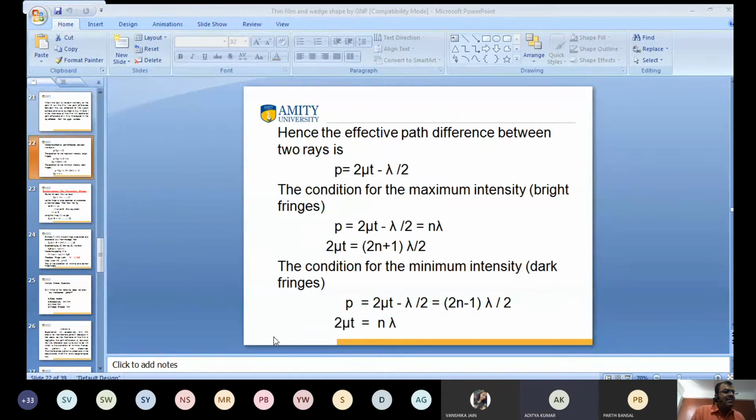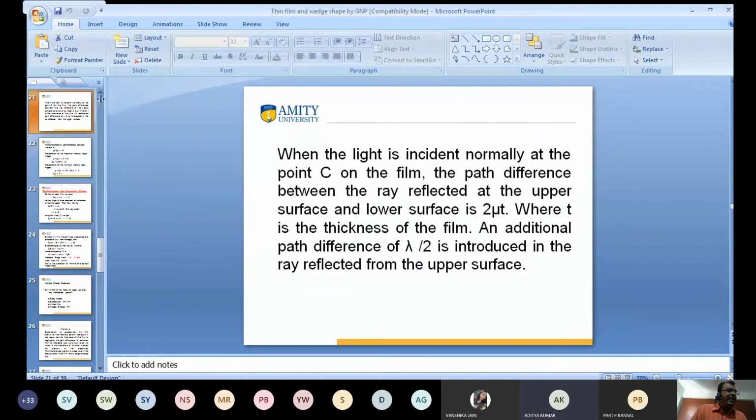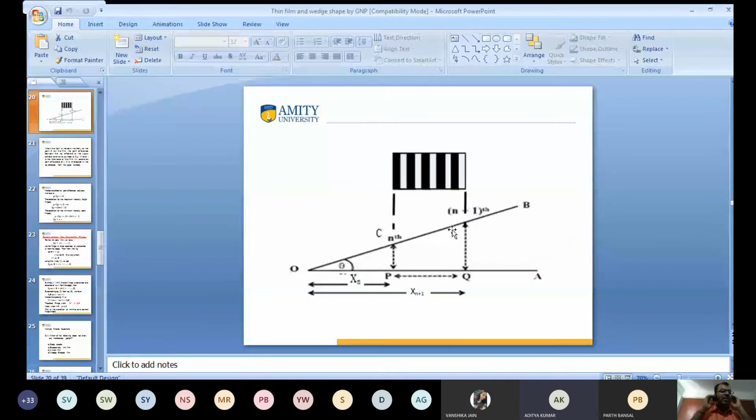And for minima in intensity, the path difference is equal to (2n minus 1) lambda by 2. So 2 mu t is equal to n lambda. When this condition is satisfied, we get minima in intensity. So we get maxima and minima like this. Do you get my point? Any question?